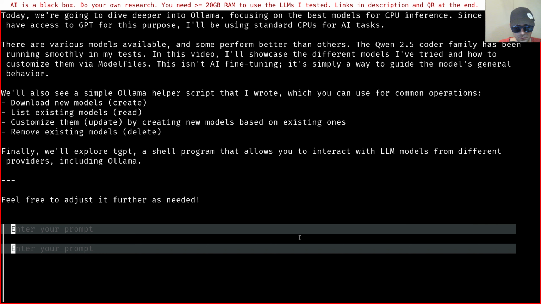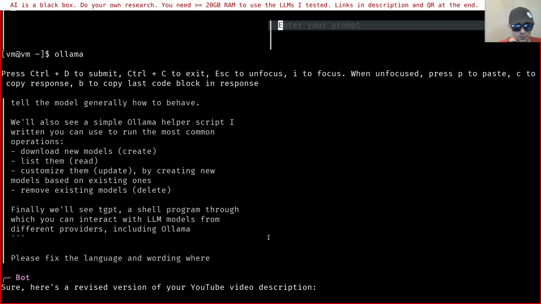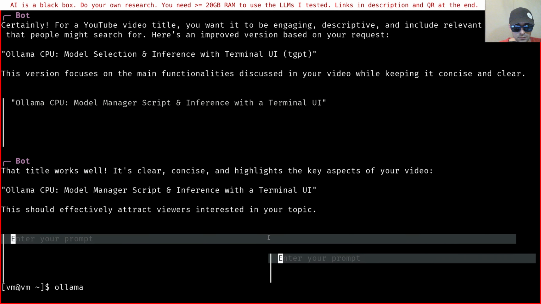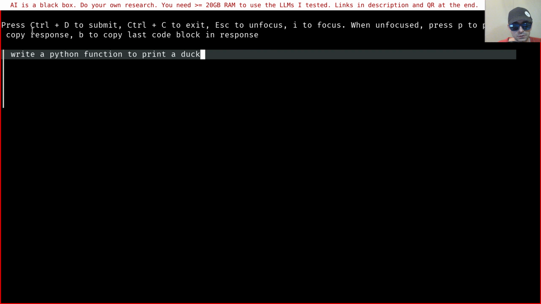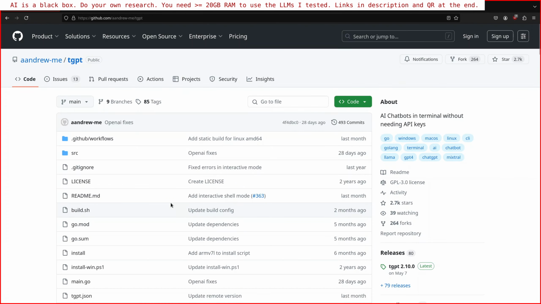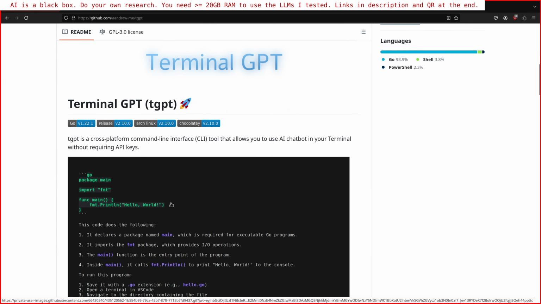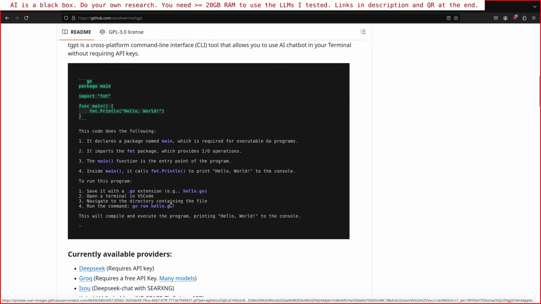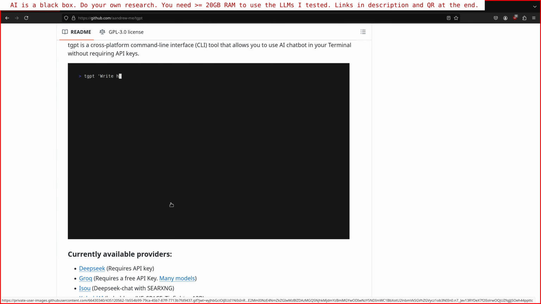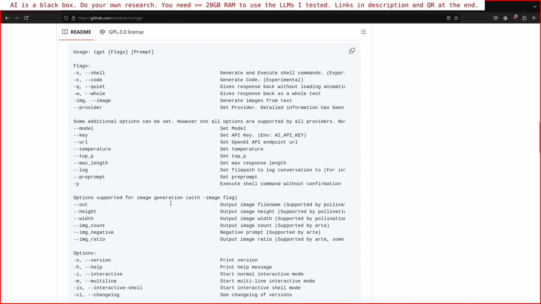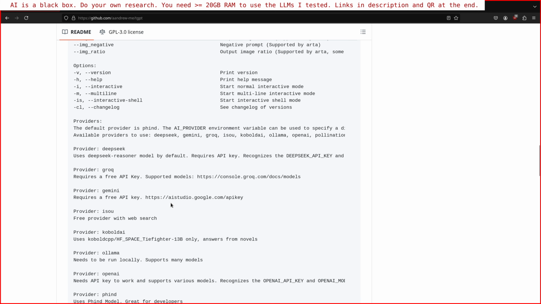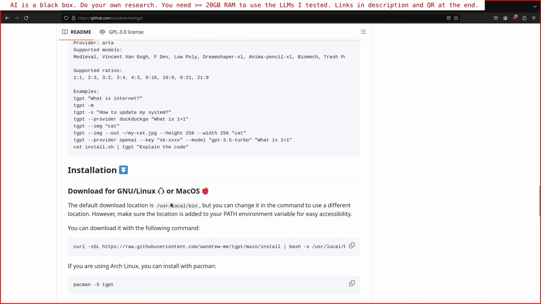While it's downloading that new Gemma model, we can see here I had a discussion earlier with the Qwen coder. This software is called tgpt, and it's similar to, but I think better than, Shell GPT, which I already reviewed in an older video recently. This one has several modes, just like Shell GPT, but it seems to work better.